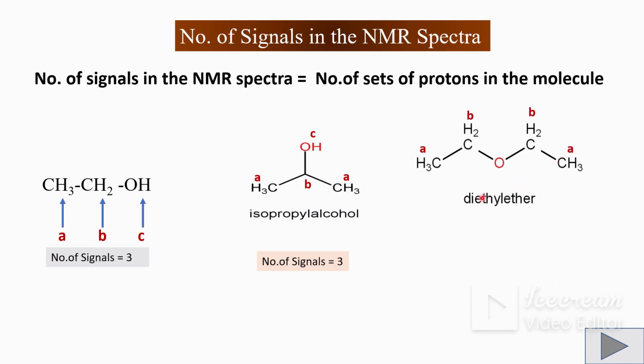In case of diethyl ether, these two methyl group protons are equivalent. It gives one set of protons, and the methylene group protons are also equivalent. Thus there are only two sets of protons, A set and B set, and as there are two sets of protons, the number of signals obtained in the spectra is 2.